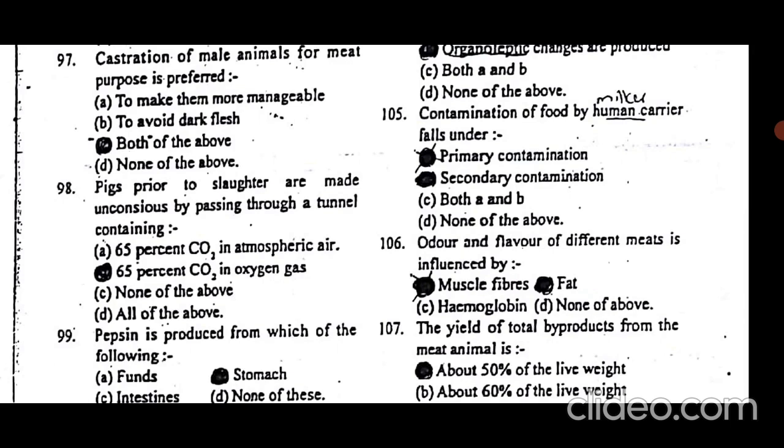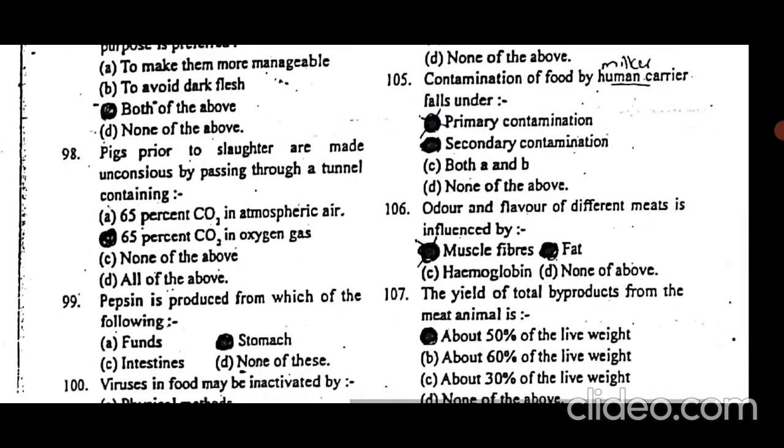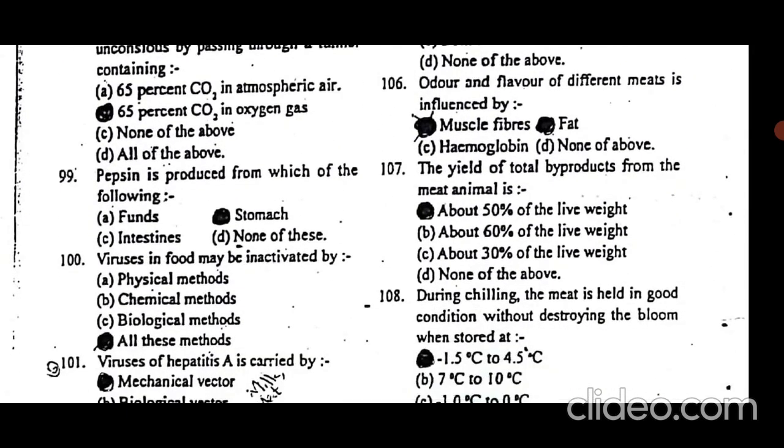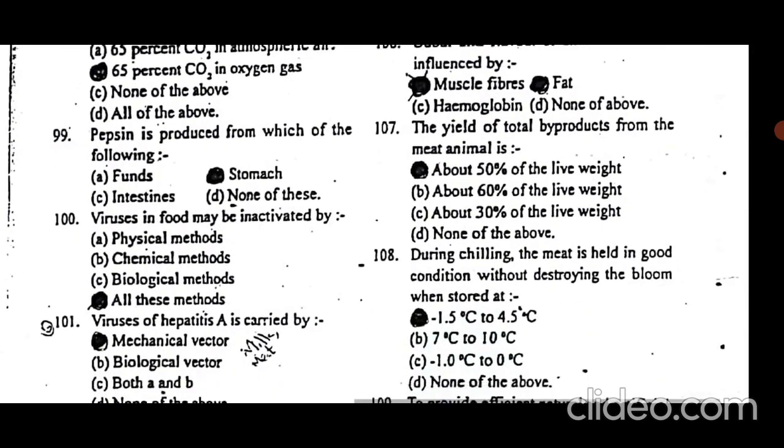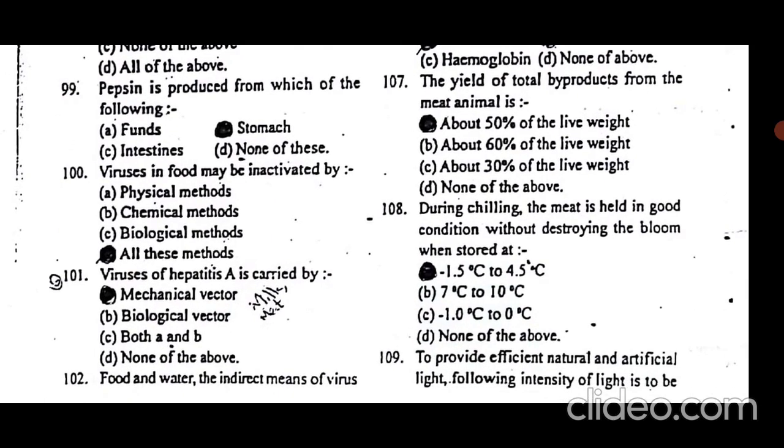Odor and flavor of different meats is influenced by fat. Fat is responsible for influencing the odor and flavor of different meats. The yield of total byproducts from meat is about 50%. Carcass yield is 50%, or marbling? No, it is not the marbling percentage. Marbling percentage is of fat.